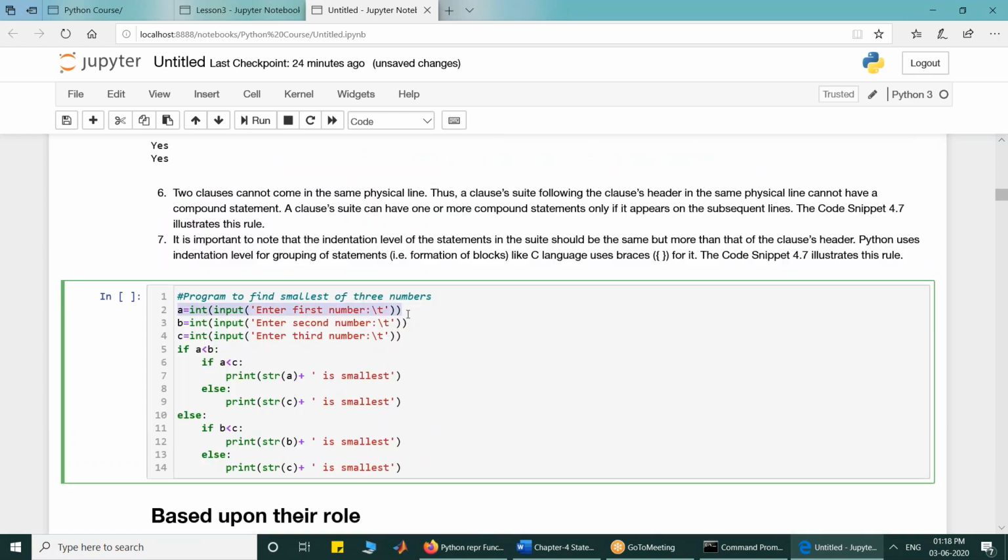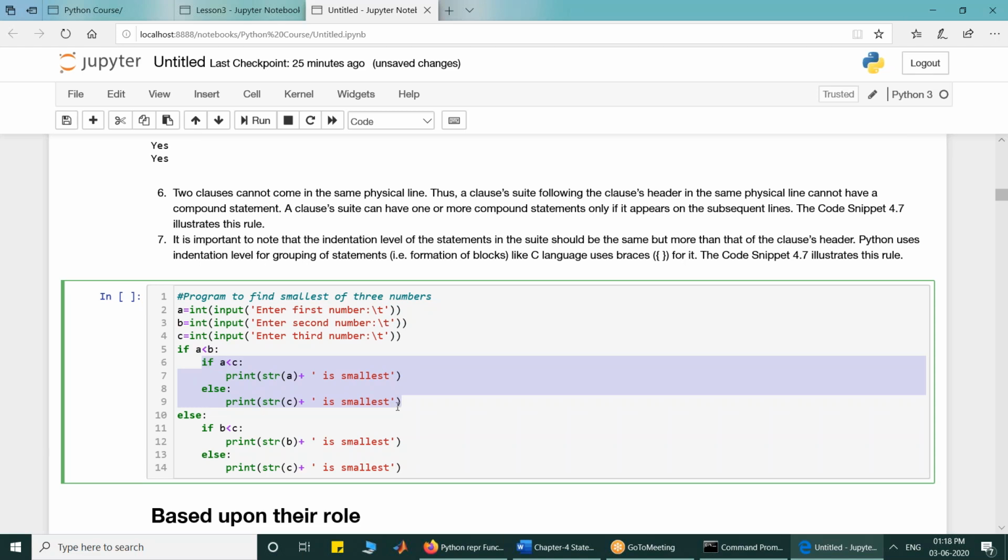Look at this compound statement. Line number 2 is a simple statement, an assignment statement. Line 3 is a simple statement. Line 4 is a simple statement. Then there is another compound statement which spans from line number 5 till 14. So this is one if statement. This is the if clause, the if header. Its suit consists of another if statement.